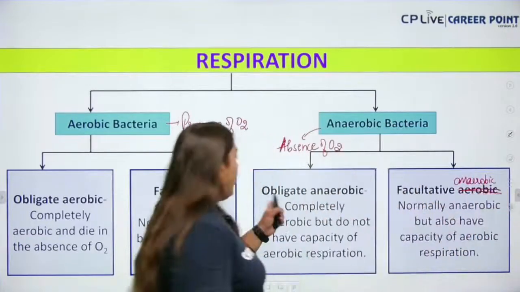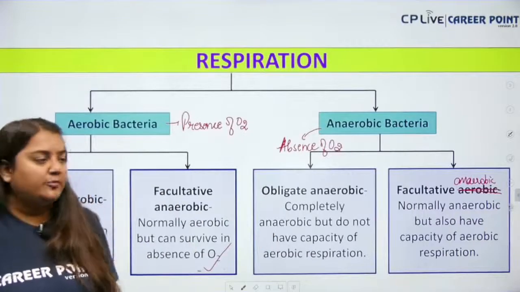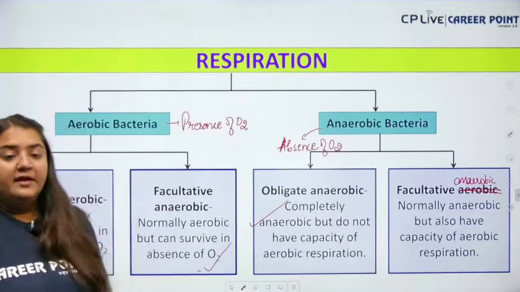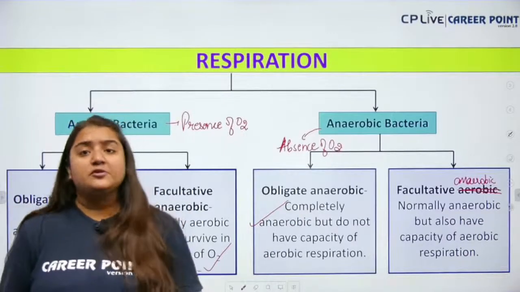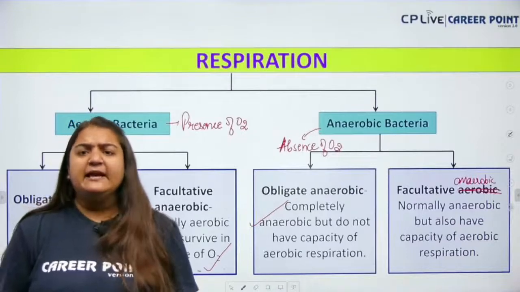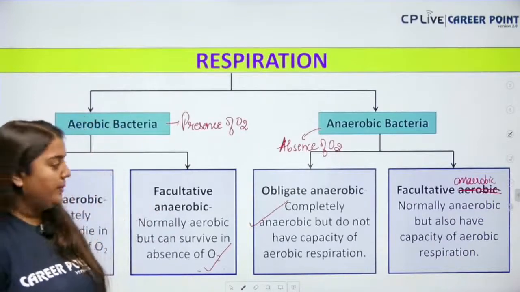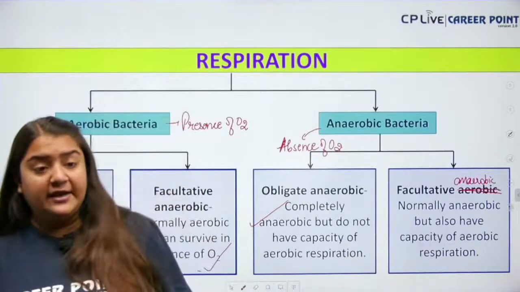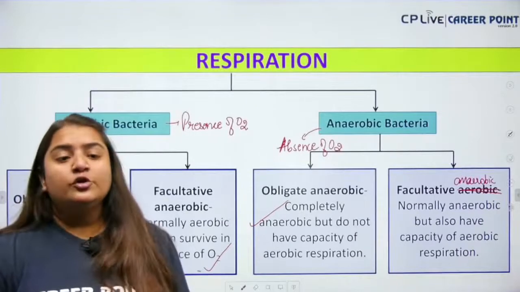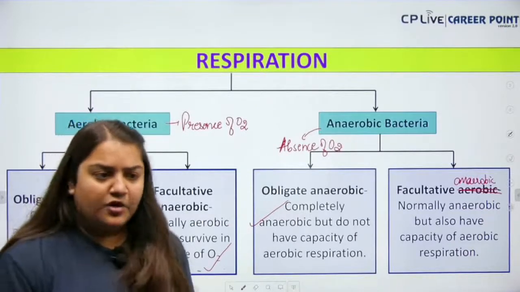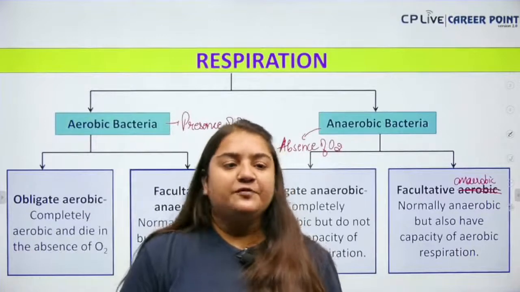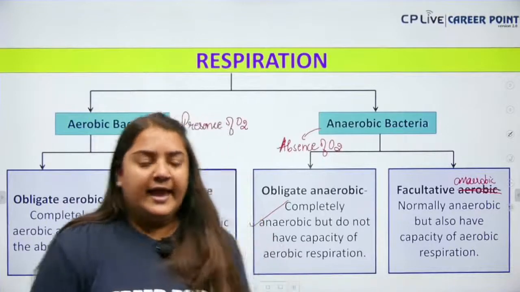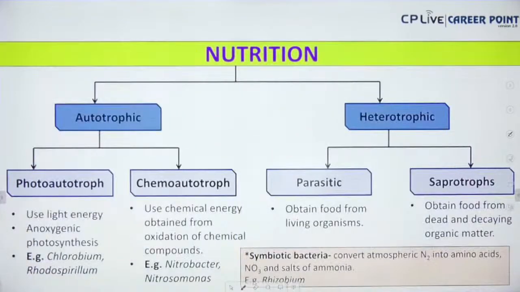Okay, now see obligatory anaerobic. Obligatory anaerobic means completely anaerobic but do not have capacity of aerobic respiration. That means it cannot survive in the presence of oxygen. It needs completely anaerobic condition. Then we have facultative. Facultative means if the oxygen is absent, then it's well and good, but it has the capacity to do the aerobic respiration as well. Okay, so this is the two types of respiration which is shown by bacteria. Am I clear? Yes or no? Everyone? Okay.